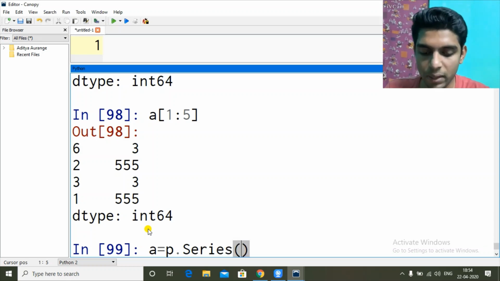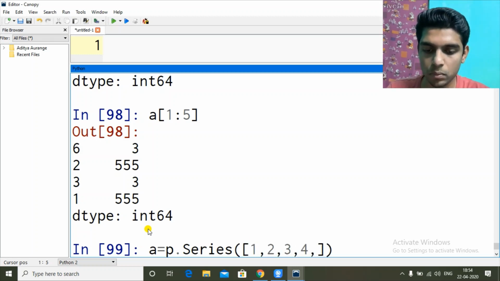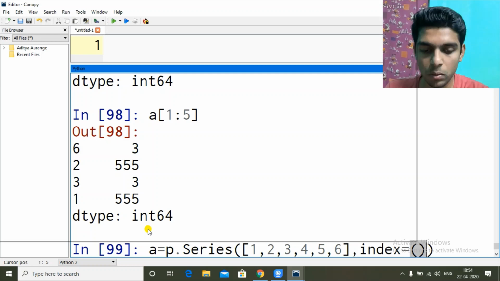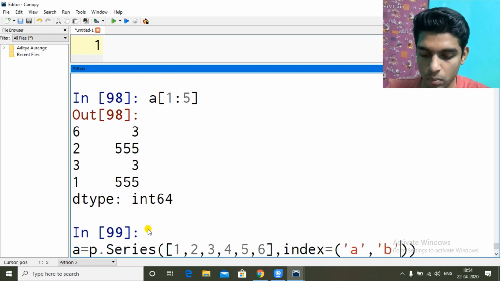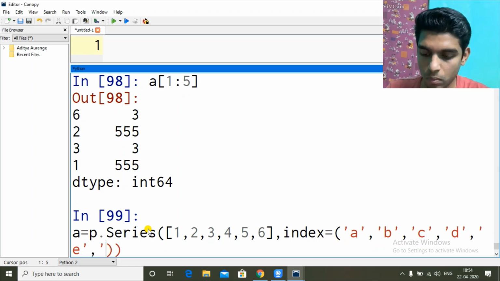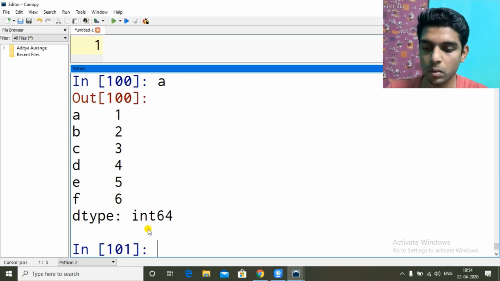Series, and I will give data as a list, and index equal to. So now my series looks like this. 1, 2, 3, 4, 5, 6 are values. A, B, C, D, E, F is my index.